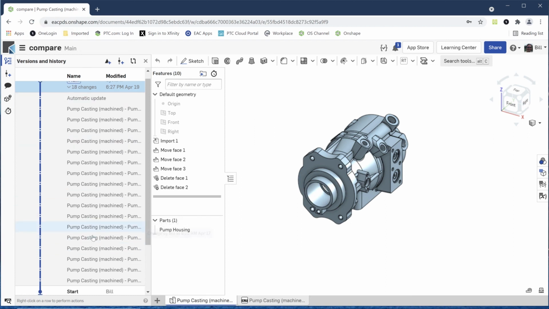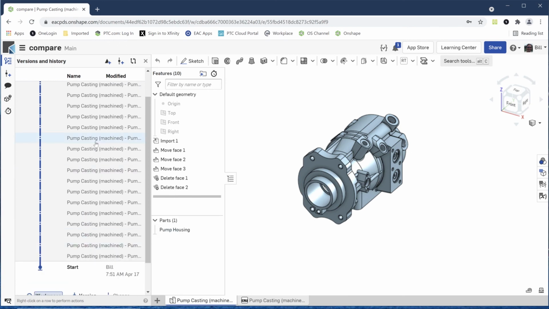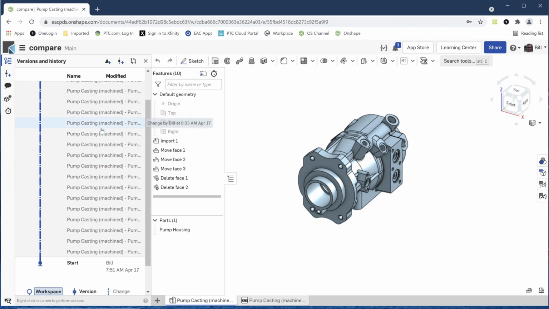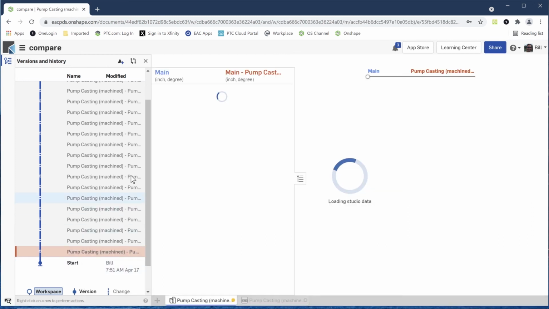So one of the things we can do, since we have this history, is we can go back to any point in time and say, I want to go forward from this point. This is really the point that I wanted. All the stuff that I did later on, forget about it. And so it will. Another nice aspect is we can take any point in time and compare it to any other point in time. So I'm going to go back to the very beginning of this part. I'm going to say, let's compare it to where we are now, the part that we see here on the screen. So it goes back and it does a comparison between the two.